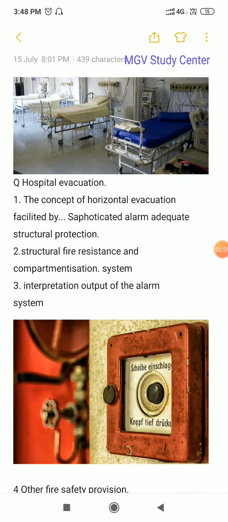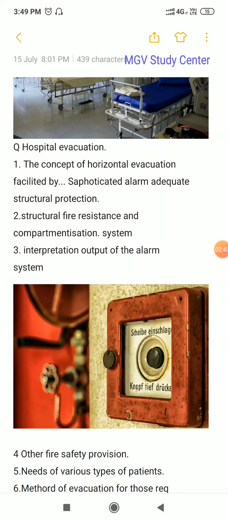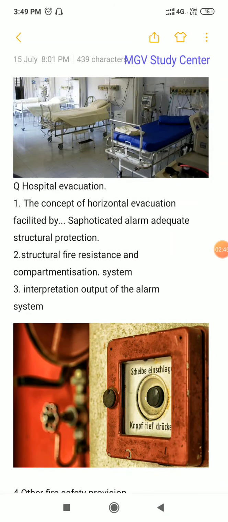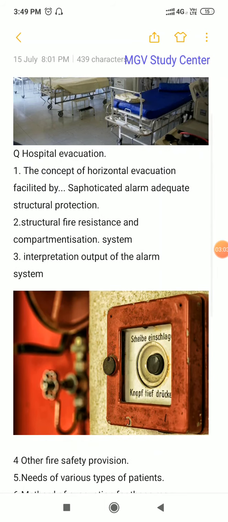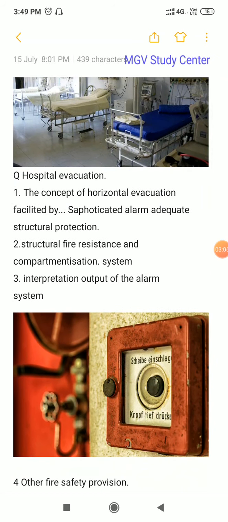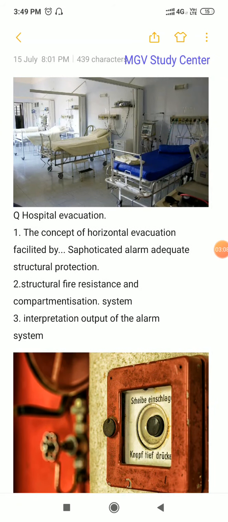Point number two: structural fire resistance and compartmentation system. Structural fire resistance means the fire should not move from one compartment to another, and it should not come into the escape routes, from which the clients, whether patients, doctors, inmates or visitors, escape.